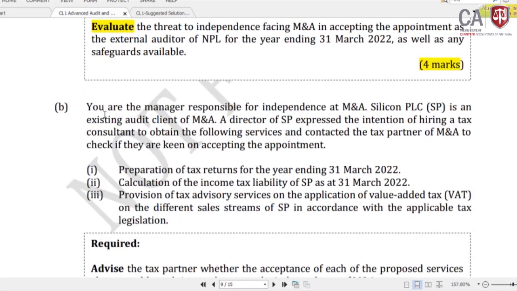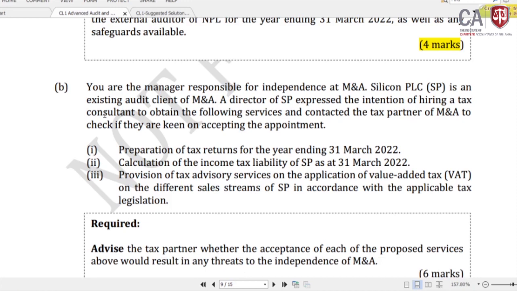Right, part B. So you are the manager responsible for independence at M&A. Silicon PLC is an existing audit client of M&A. A director of SP expressed the intention of hiring a tax consultant to obtain the following services and contacted the tax partner of M&A to check if they are keen on accepting the appointment. So for the tax consultant, there are three services given.